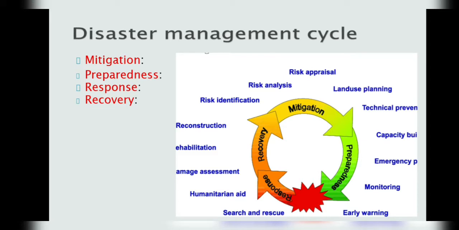Returning the community to normal. Ideally, the affected area should be put in a condition equal to or better than it was before a disaster took place. For example, temporary housing, grants, and medical care.